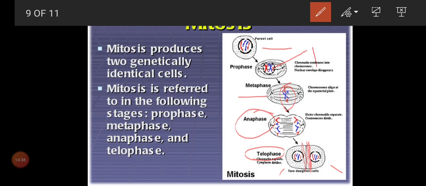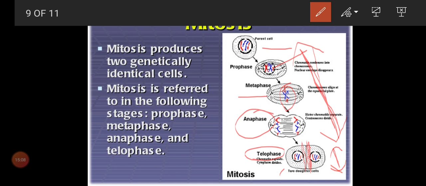All these three stages are division of the nucleus, so we call it karyokinesis. Afterwards, they also need cytoplasm, so they share cytoplasm, and we can see formation of the cell plate or cell wall, or plasma membrane together. That we call cytokinesis.